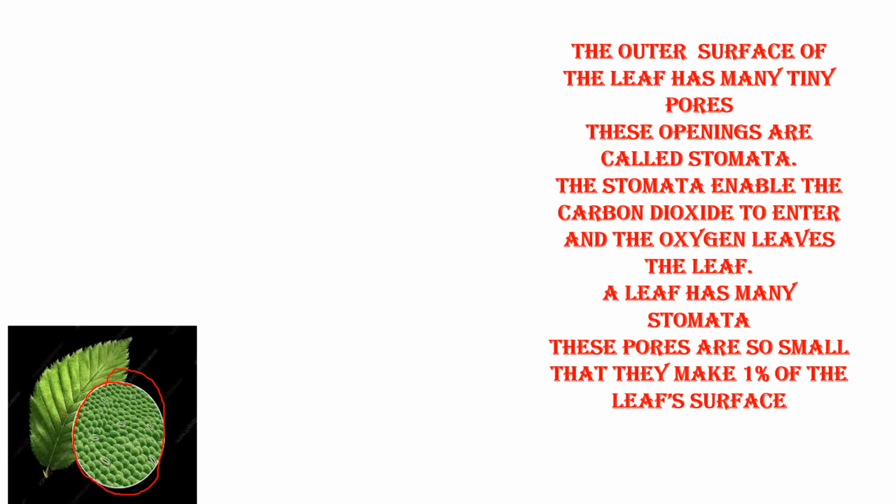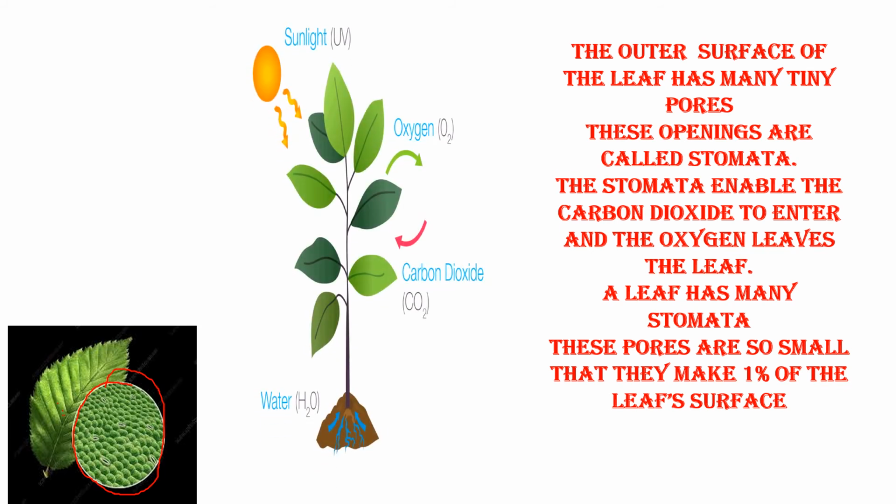Now, what does stomata do? The stomata enables the carbon dioxide to enter the leaves. See, the carbon dioxide is entering the leaves and releasing oxygen, right?